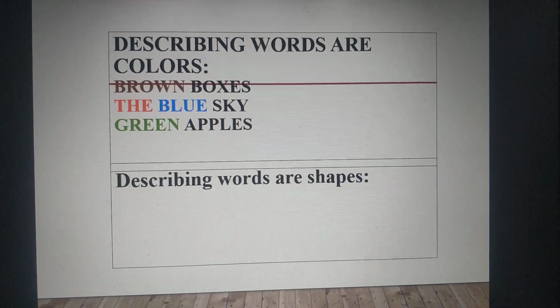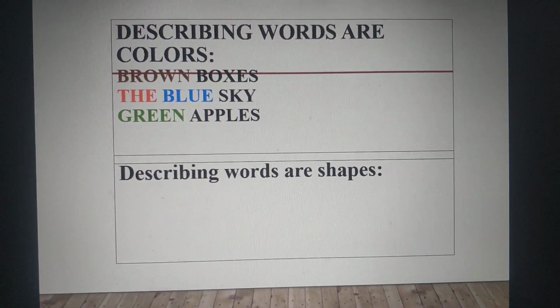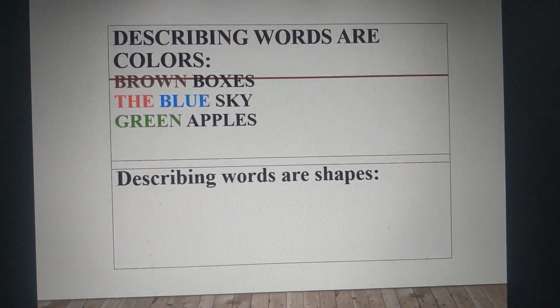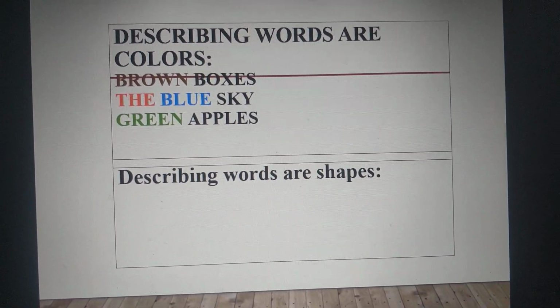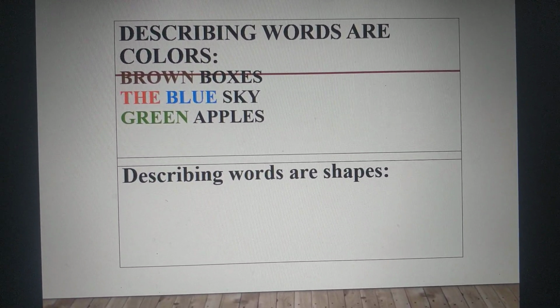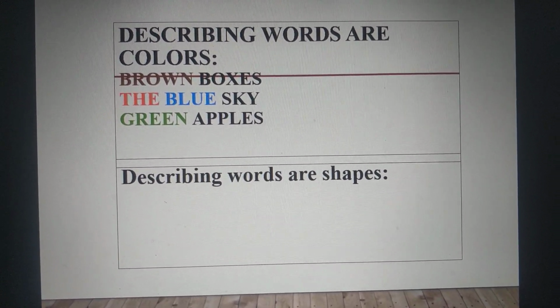So describing words are colors like brown boxes. What type of boxes are those? Brown. Blue sky. What type of a sky it is? Blue. Green apples. What type of apples are these? Green. So these colors are telling us more about these naming words.